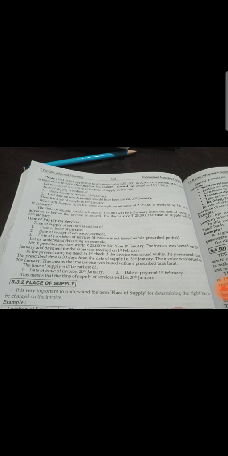The time of supply is the earliest of the date of issue of invoice, that is 20 January, and the date of payment, that is 1st February. This means that the time of supply of service will be 20th January.